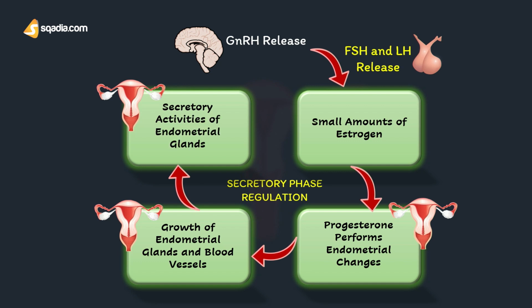Thus, during the secretory phase, the structure, blood flow, and secretory functions of the uterus are influenced by estrogen and progesterone that are secreted by the corpus luteum. And the cycle goes on and on and on. So this was all about the regulation that we've just discussed inside the secretory phase.